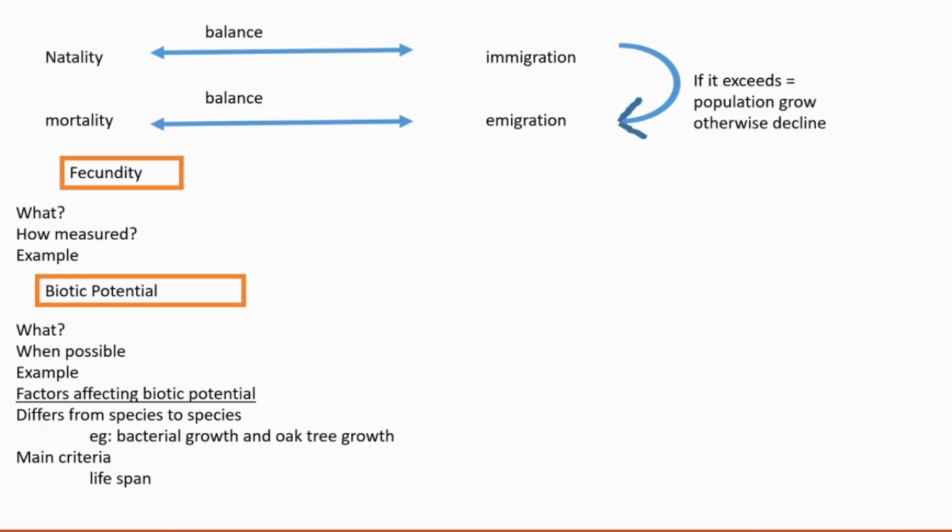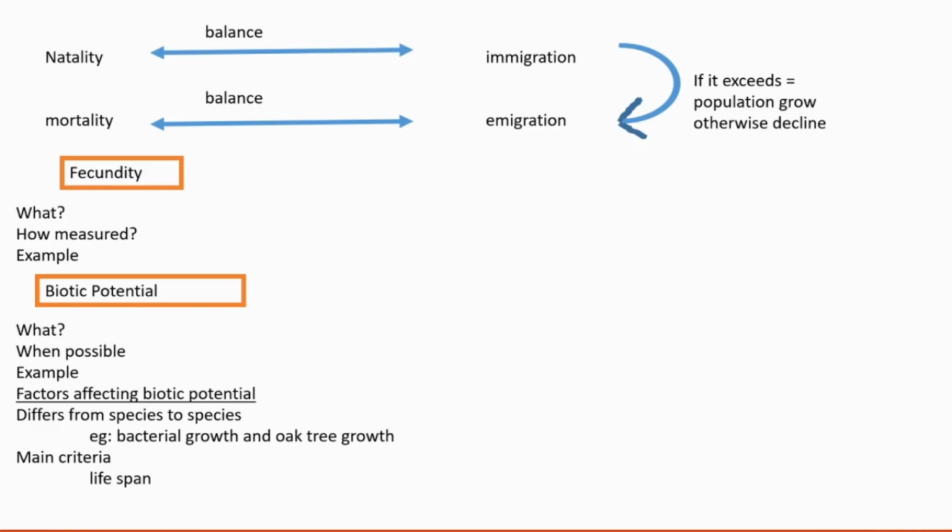Then how is it measured, once more? It is measured by considering the number of gametes or the number of asexual propagules. Propagule means any plant material that is used for the purpose of plant propagation. It may be a stem, a bud, anything like that. Example, for understanding the term fecundity, consider protozoans and planktons.